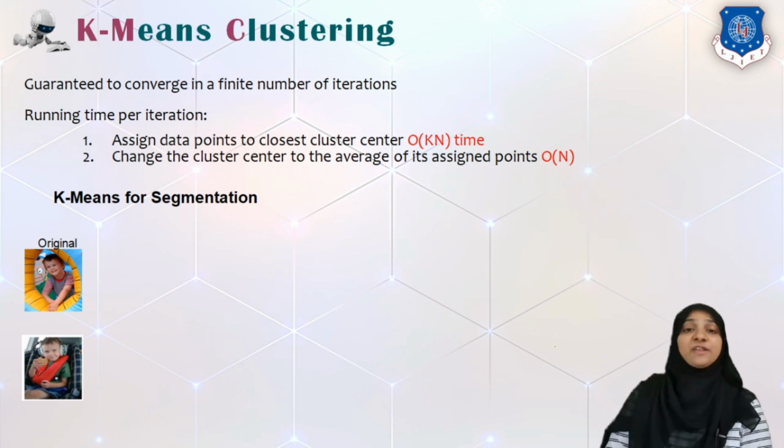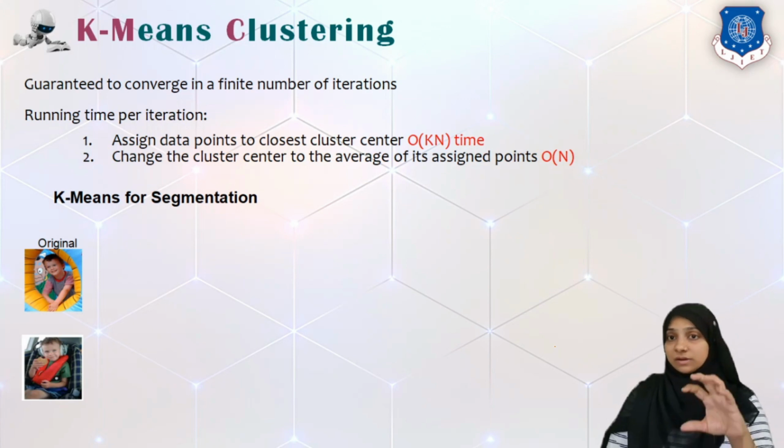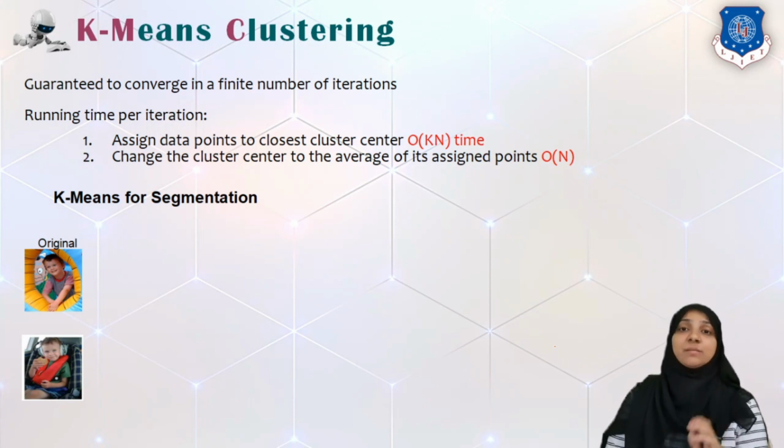K-means clustering has one good advantage: it always guarantees to converge in some finite number of iterations. That means we can guarantee that this algorithm will stop once some condition is reached. The complexity of the k-means algorithm is k times n, where k is the number of clusters we expect the data set to have, and n is the number of data points in our data set. Any change in a cluster to average out the points is big O of n.